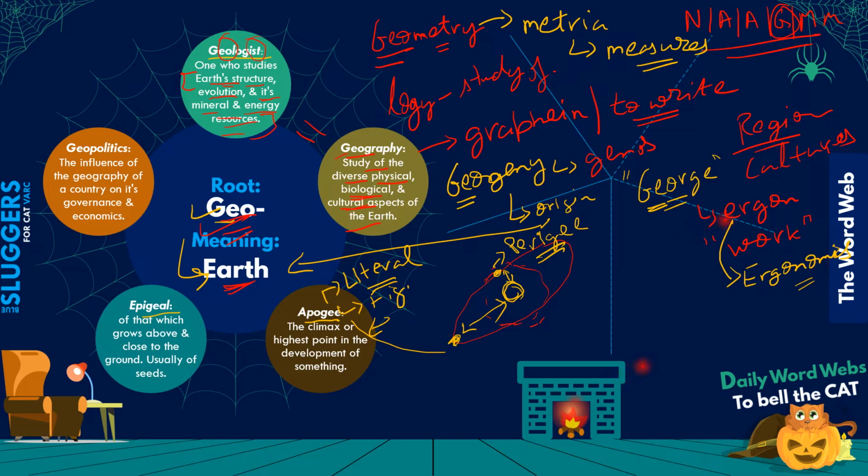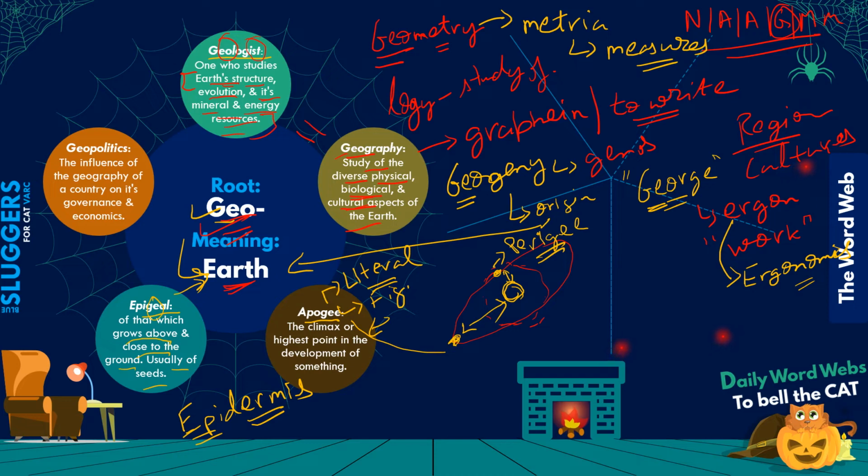Now, what is epigeal? Epigeal is basically a term that can be used for anything that grows above or close to the ground. Usually, it is used for seeds, right? Epi is the term for on top of something. For example, you have epidermis. रुको यहाँ पे थोड़ा सा latency आ रहा है writing में. So epidermis, derma is the root for skin and epi is like on the top of it, right? So epidermis is जो आपका skin का सबसे top वाला part है. Similarly, epigeal, the second part comes from earth and epi is just on top of earth.